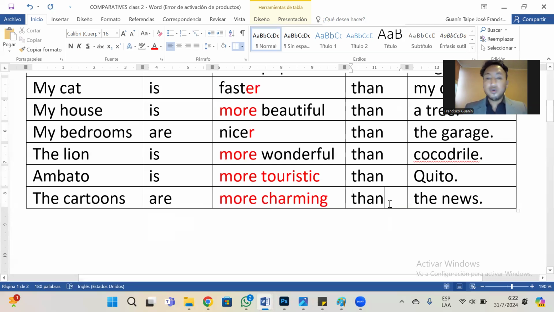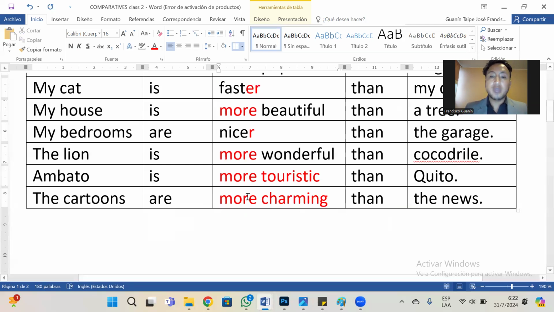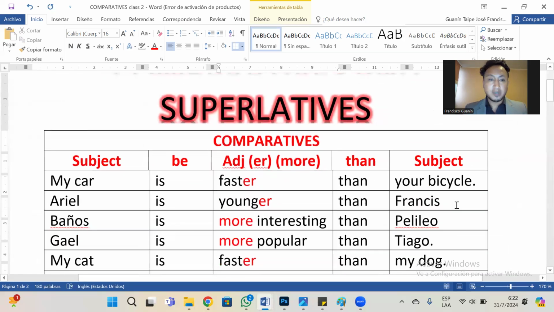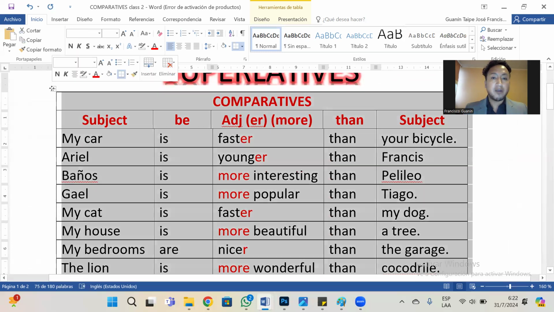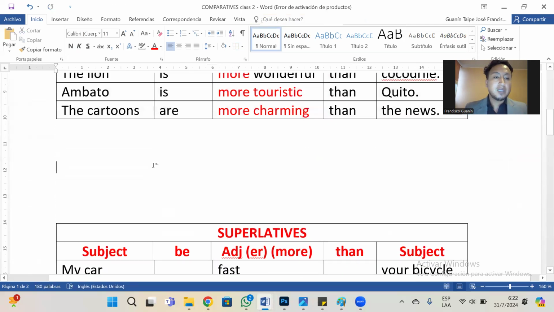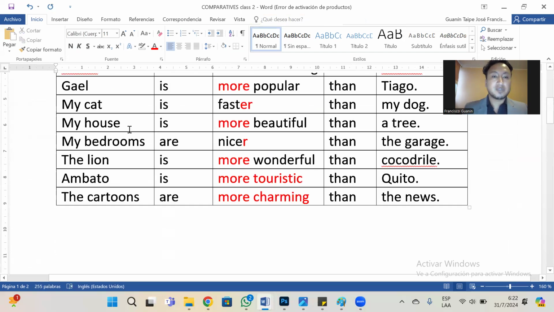The news. Be careful with the adjectives that have the ing. We can use er? No, be careful. We need to put more at the beginning. And that's all. These are the comparatives. Now, we are going to take this table in order to make the superlatives, right? Now, we are going to put in that place superlatives, right?